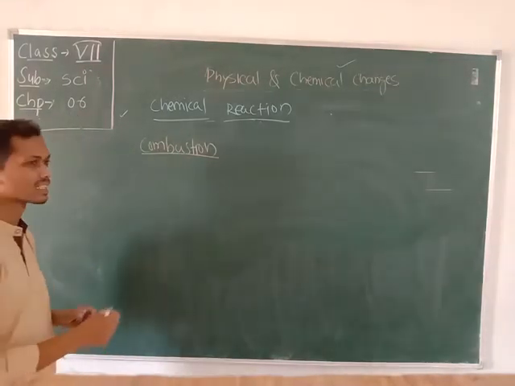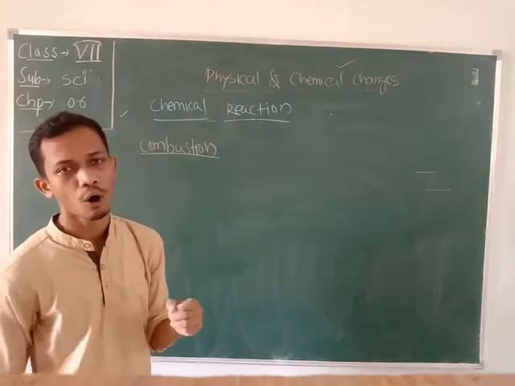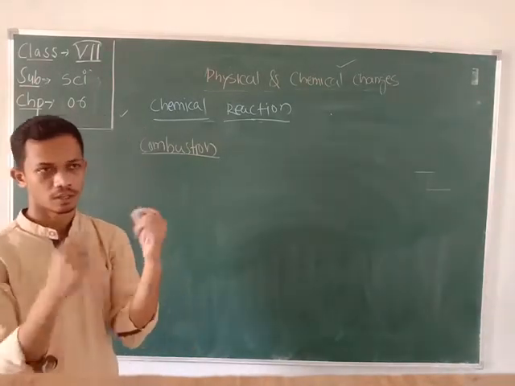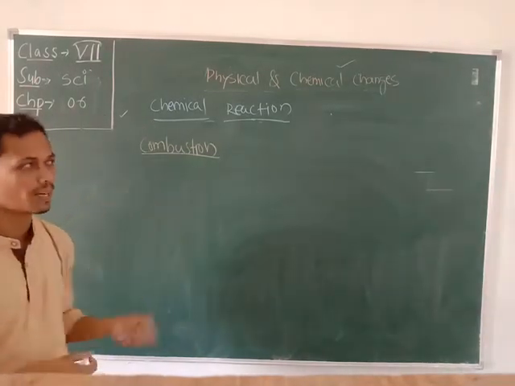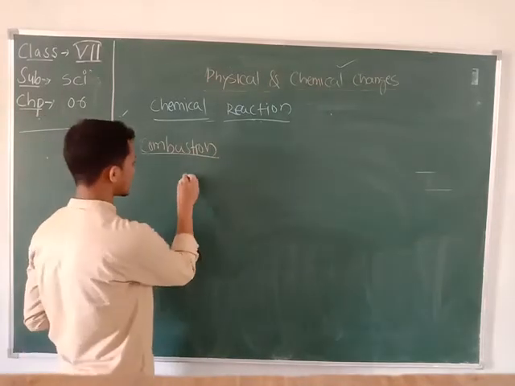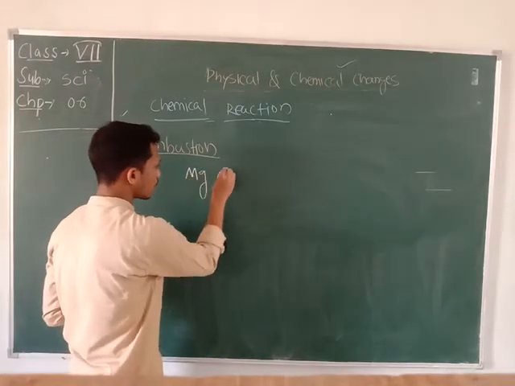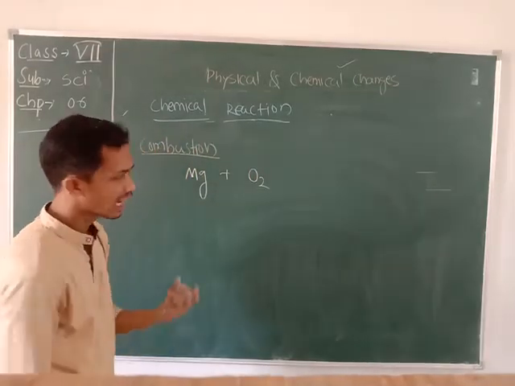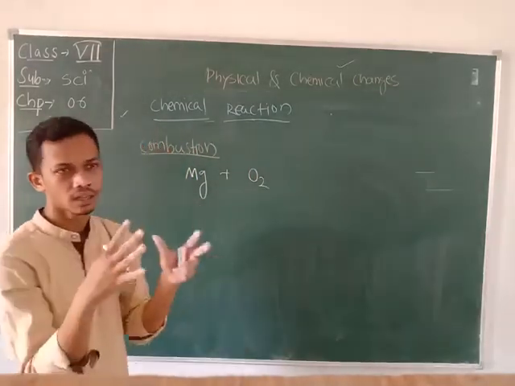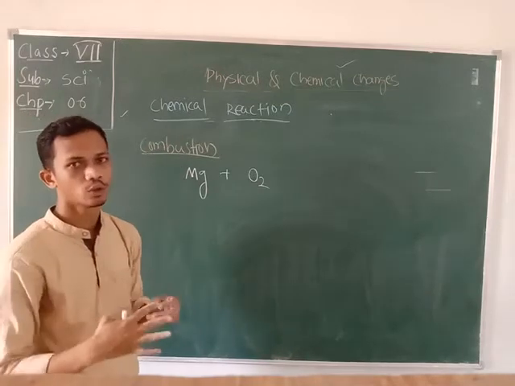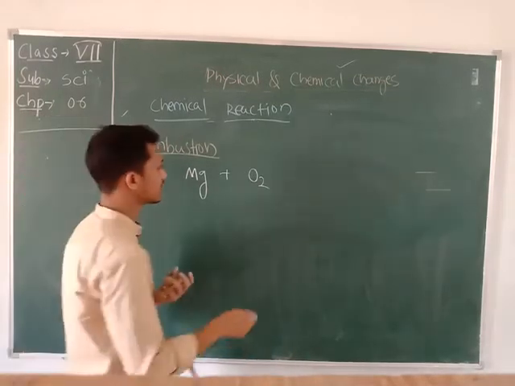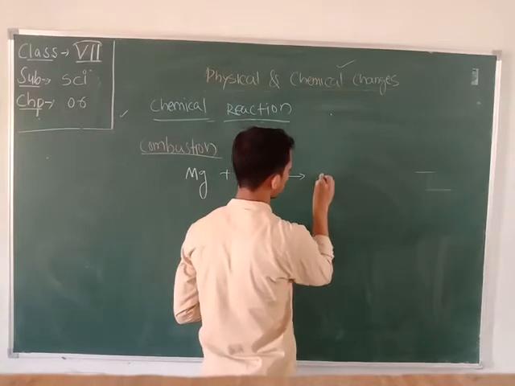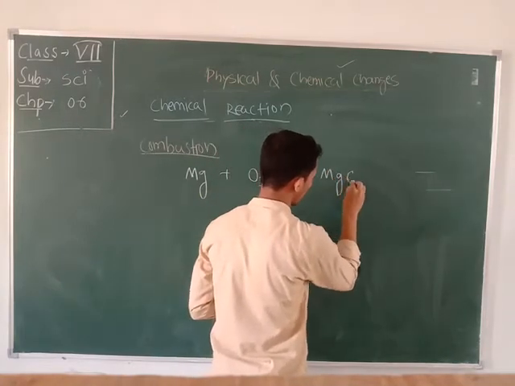Take the example of a strip of magnesium. Whenever a strip of magnesium comes into contact with oxygen, it forms a bright glowing flame and also produces some heat. As a result, it also forms magnesium oxide.